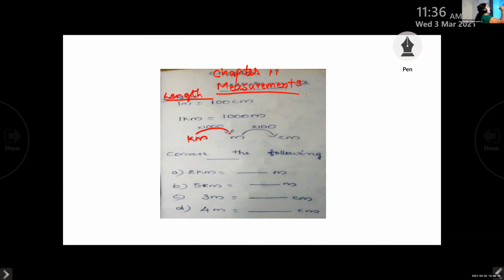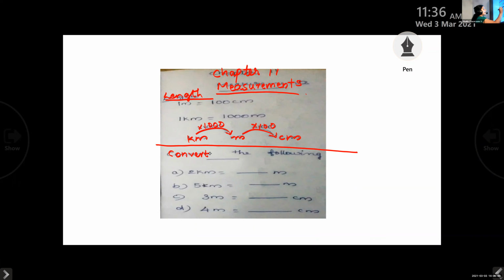To convert from kilometer to meter, you have to multiply by 1000. Like that, to convert from meter to centimeter, you have to multiply by 100. Please draw that figure. Those who have joined late and haven't completed this much, please leave space for writing this and quickly write the conversions.